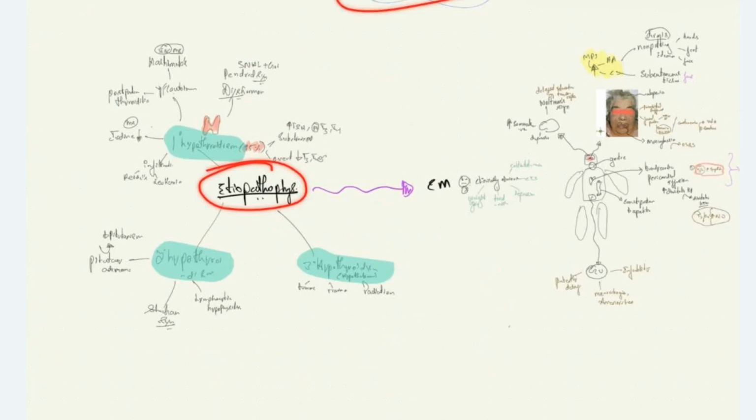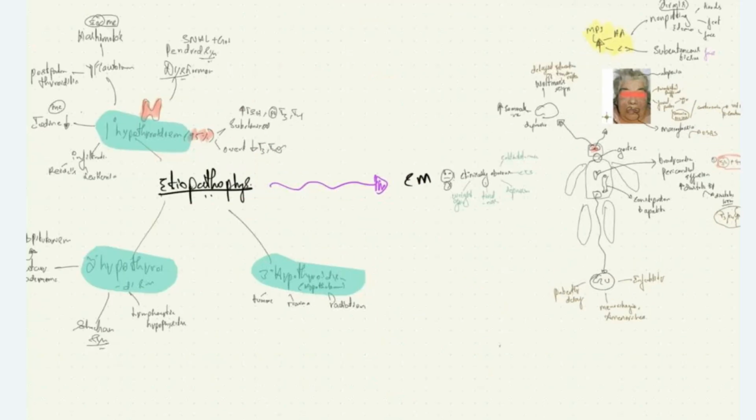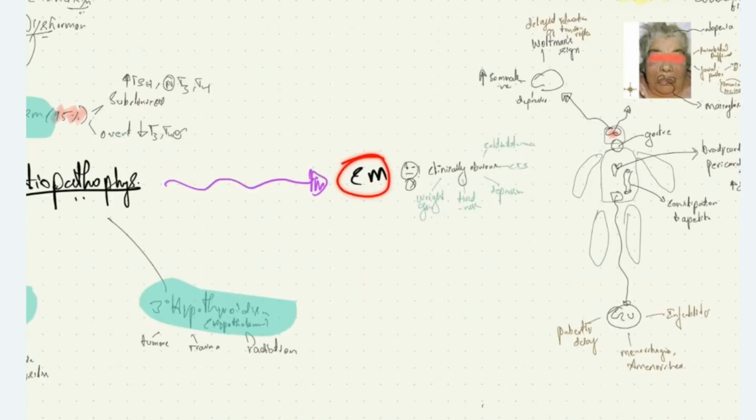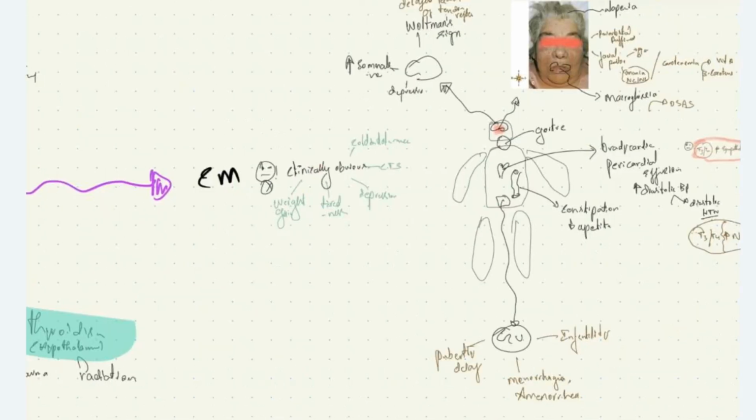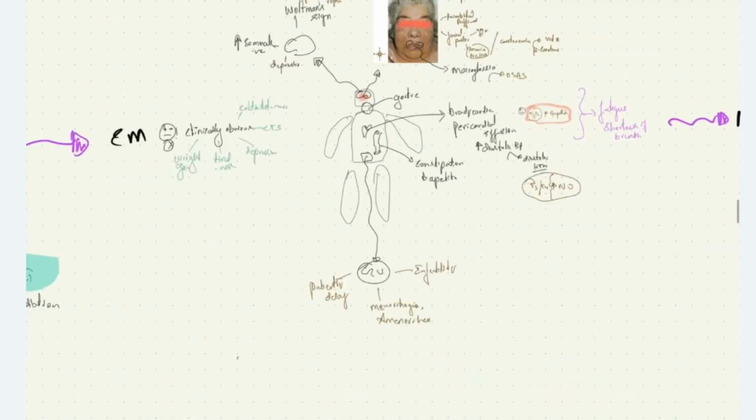Now, what are the clinical symptoms and clinical signs that we see in hypothyroidism? Please note, hypothyroidism is not clinically obvious. Only the severe grade of hypothyroidism can be clinically obvious with these symptoms and signs. Most of them are not clinically obvious.